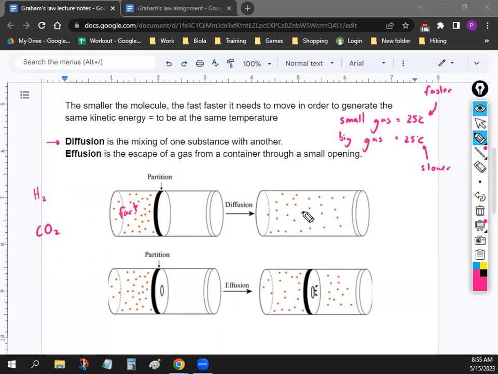Which one do you think is going to spread out across the room faster, H2 or CO2? We said small gases move faster, big gases move slower. If I released these two gases at the same temperature into a container, which one would make it to the other side first? Yeah, this one's going to make it to the other side first. So H2, since it is faster, spreads out first.